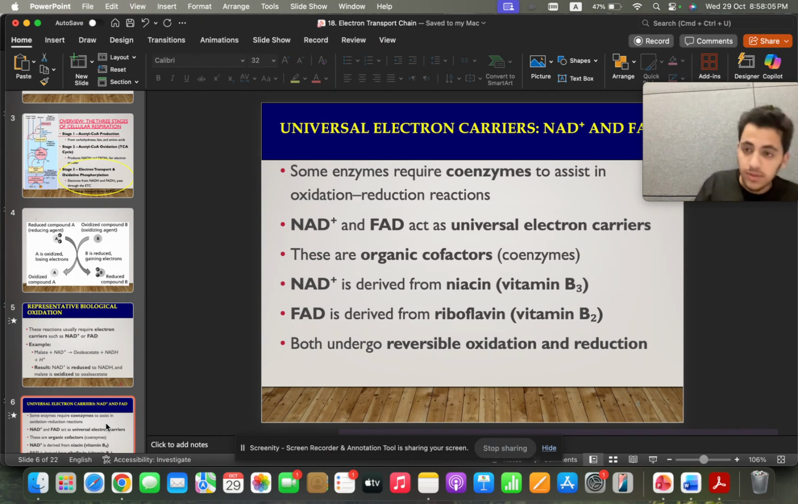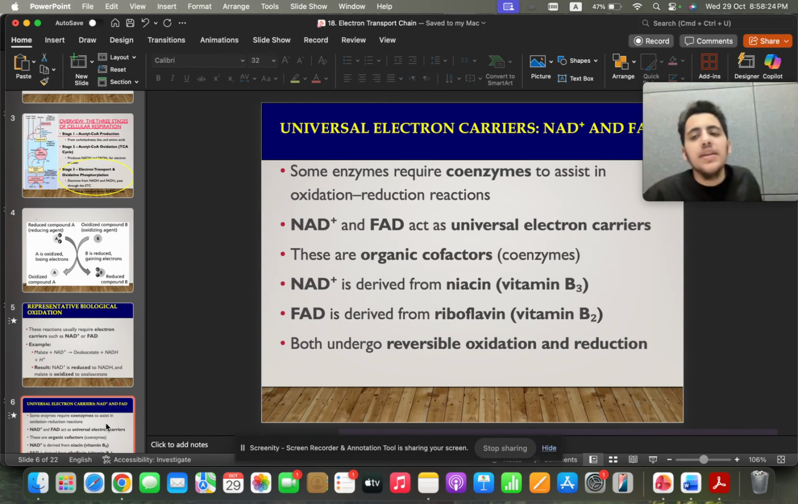First, they get reduced, either in the Krebs cycle or in the link reaction, and then they get oxidized and release the electron they took from there into the oxidative phosphorylation. So they take the electron from there and release it there. Electron carriers, because they can be oxidized and they can be reduced.